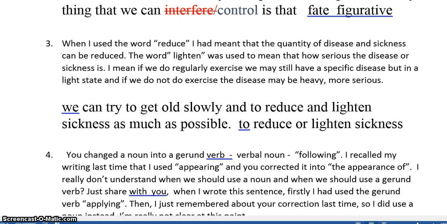The word lighten, which is here, was used to mean how serious the disease or sickness is. Now that's very clear here because there are more words. The sentences are expanded, giving the reader more information.